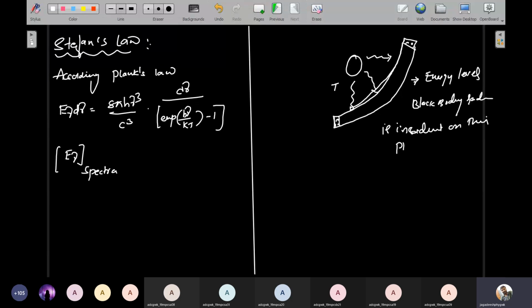The photographic plate records these energy levels, and that energy level diagram on the photographic plate is called spectra.